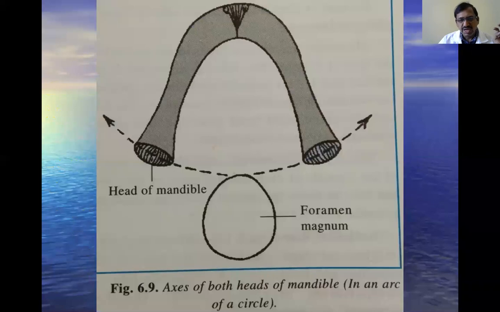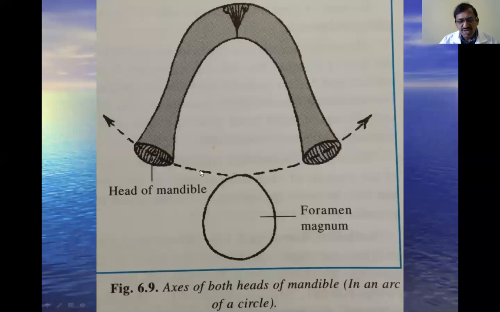Next, this is the arrangement of the orientation of the condyle or head of the mandible. This is the transverse axis. This is the vertical axis. Anteroposterior, and this is the transverse. Exactly, it is not located straight, it is oblique. The head of the mandible is directed backwards and medially.